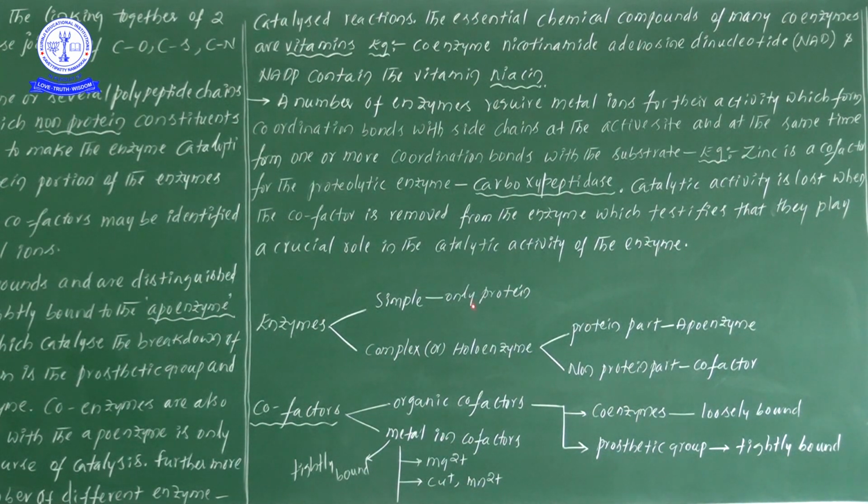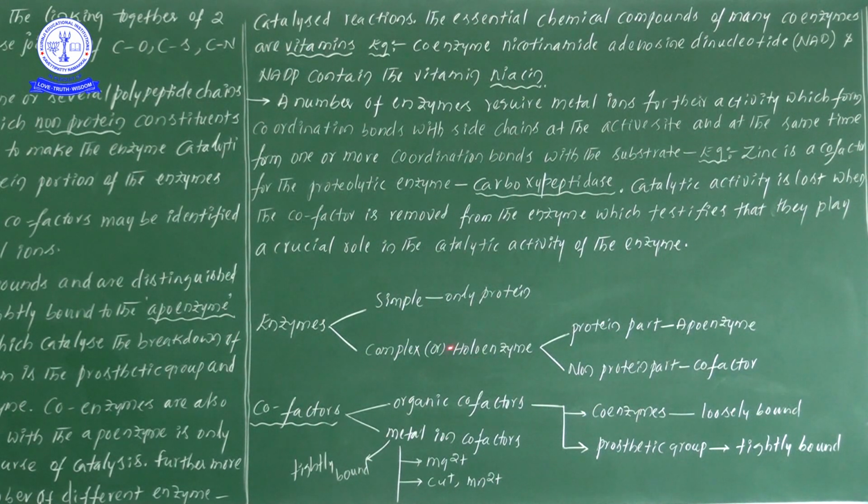The simple enzyme is made up of only proteins. The complex enzyme is made up of a protein part and a non-protein part. The protein part is known as the apoenzyme and the non-protein part is known as the cofactor. The complex enzyme is also called the holoenzyme.